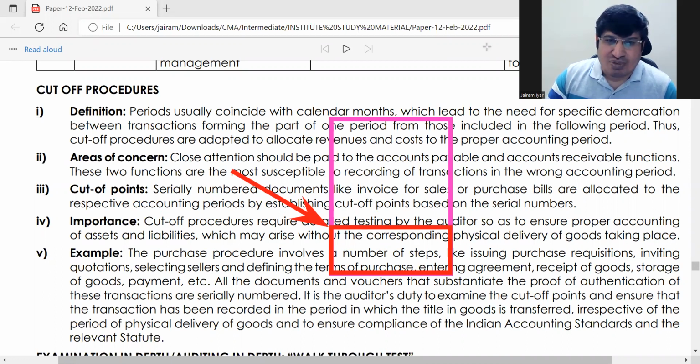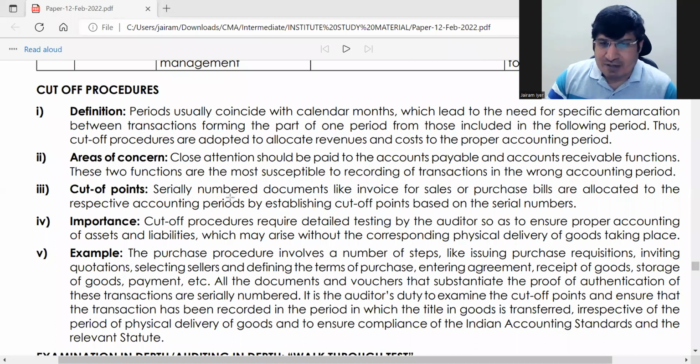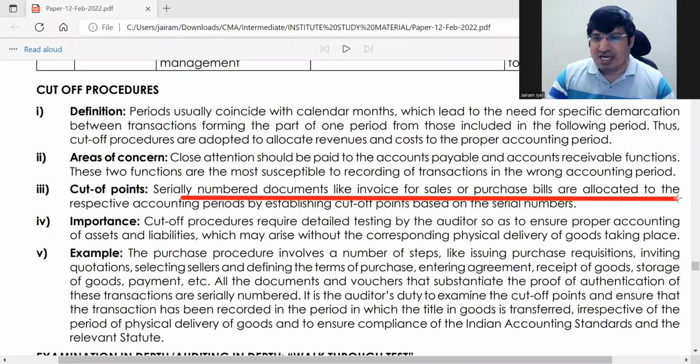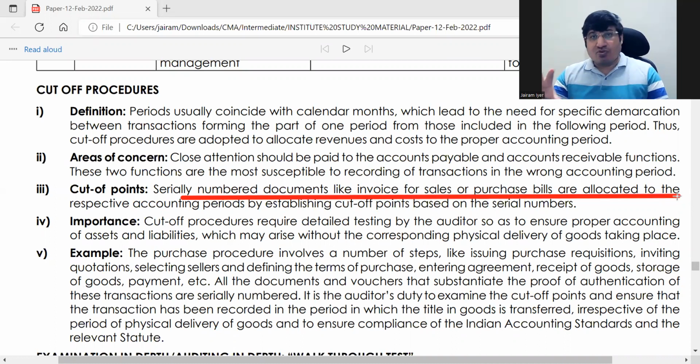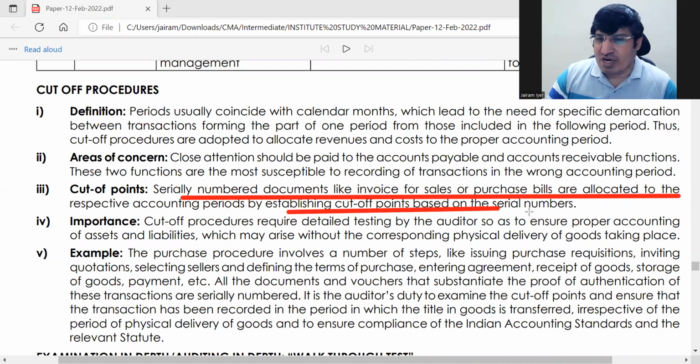Documents should be numbered in such a way that it will be easy to identify what part, because you can see the original transaction also and what part was cut off. That will be easy to see. इसीलिए documents establishing cutoff points should have distinct serial numbers, ताकि आप identify कर सके. It is very important.